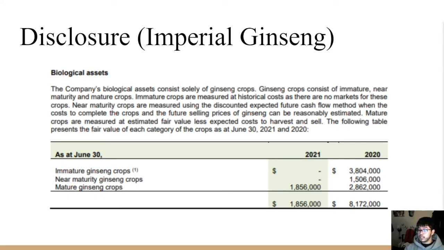And as per IAS 41, paragraph 43, Ginseng has disclosed and provided a quantified description of each group of biological assets, as presented here, distinguishing the carrying amounts of immature ginseng crops, near maturity crops, and mature ginseng crop assets in Note 10 of their consolidated financial statements for year-end 2021.